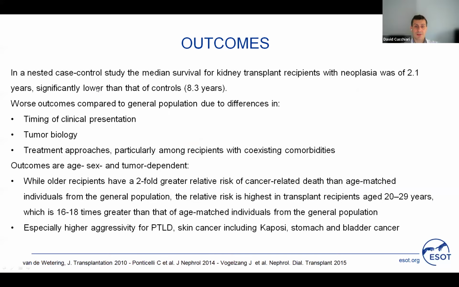Moving to outcomes, from this brilliant case-control study published in Transplantation by van der Wettering, we know that the median survival of kidney transplant recipients with neoplasia is much lower than the median survival of the general population with neoplasia. And worse outcomes probably depend on the timing of clinical presentation. Probably these tumors make themselves clinically manifest later, and it also seems that tumor biology is more aggressive.